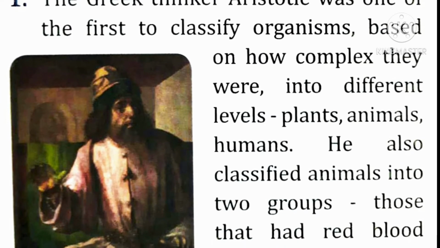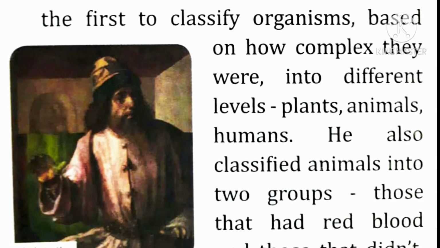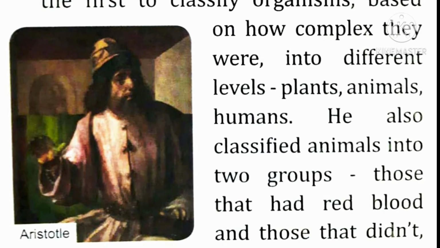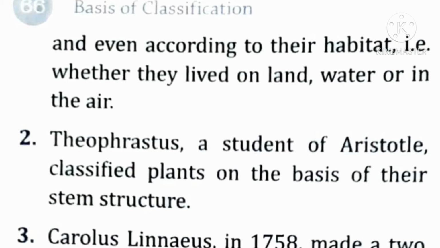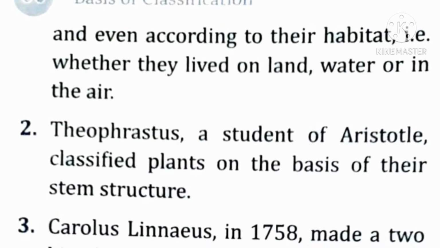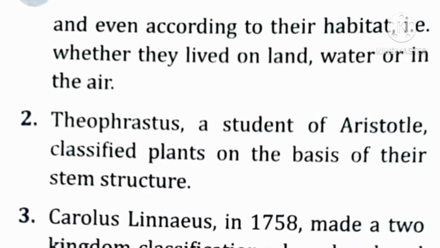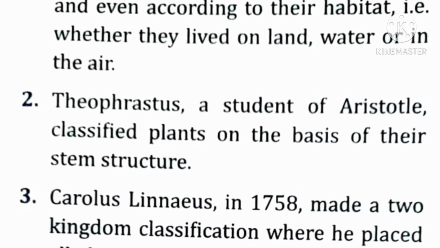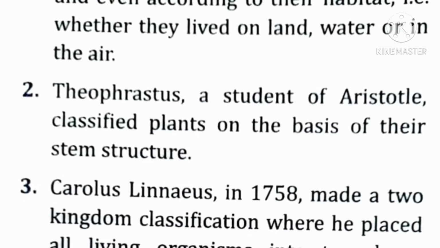He also classified animals into two groups: those that had red blood and those that did not, and even according to their habitat, that is, whether they lived on land, water, or in the air.